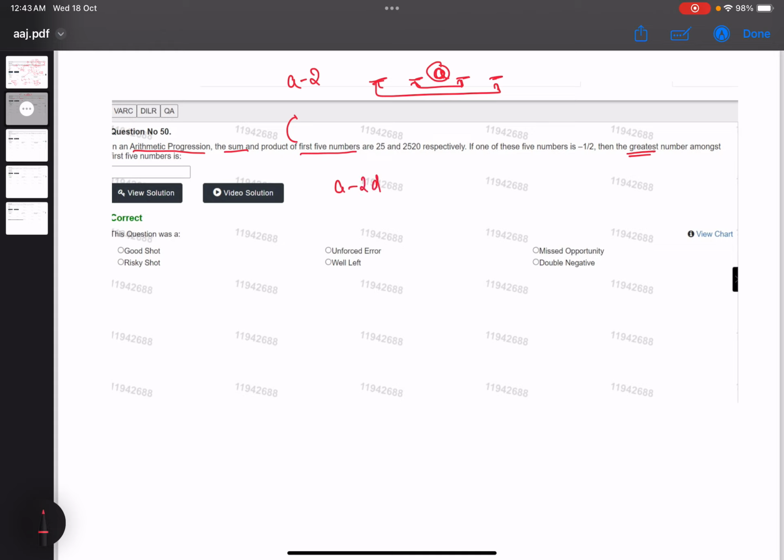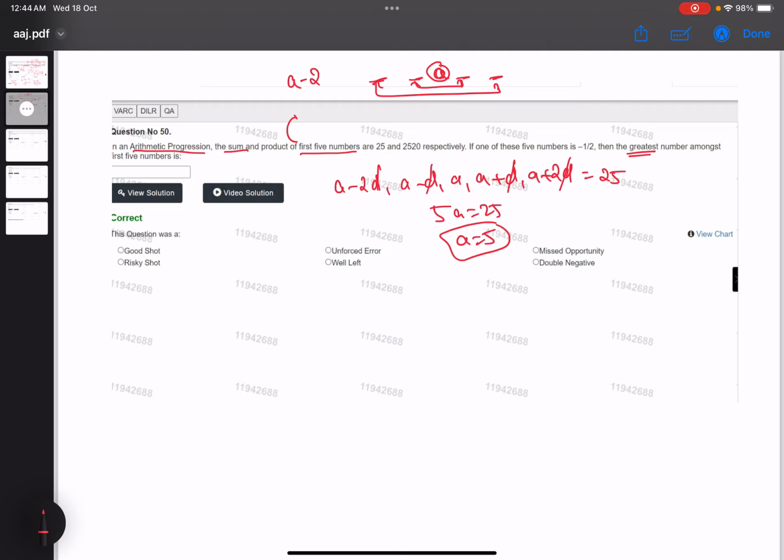We'll take A minus 2D, A minus D, A plus D and A plus 2D. These will be the terms of the AP. Adding them all, we get 25. These get cancelled, as I told, they will get compensated. So 5A equals 25, so A we got as 5. So we got the value of A as 5.